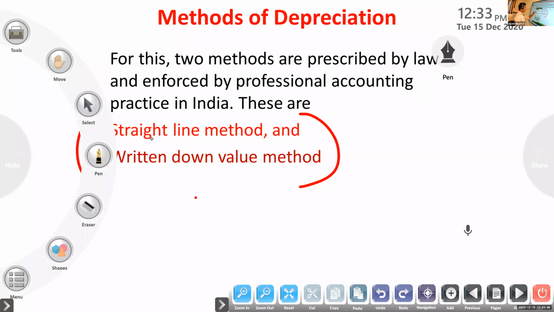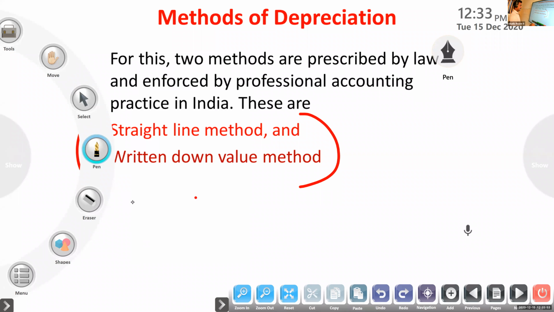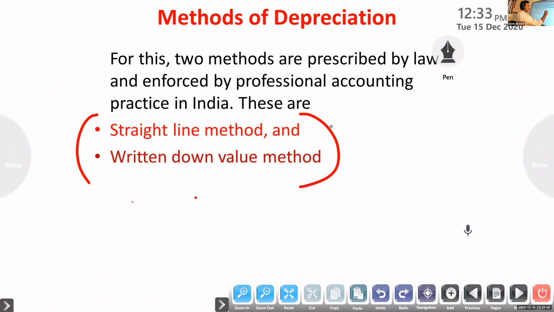First method, straight line method. Second method, written down value method. The straight line method is also called fixed installment method, original cost method, or equal installment method.